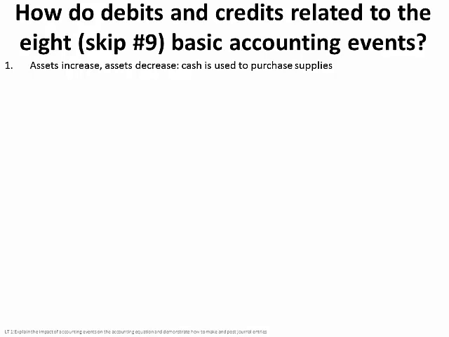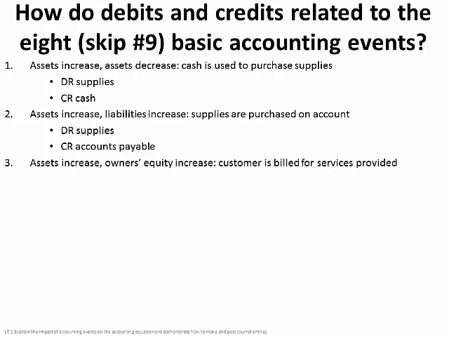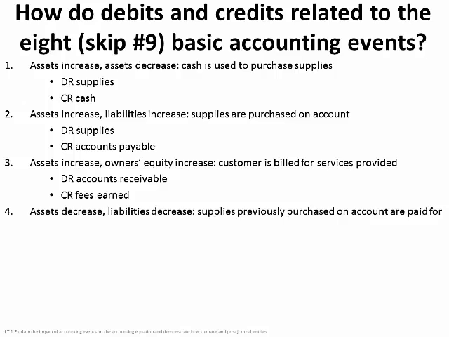Number one, if assets increase and asset cash is used to purchase supplies, how would we record that? We would record that as debit supplies, credit cash. For the next one, assets increase and liabilities increase, or in other words, supplies are purchased on account. We'd debit supplies and credit accounts payable. If assets increase and owner's equity increases, such as our customers being billed for services provided, we would debit accounts receivable and credit fees earned.